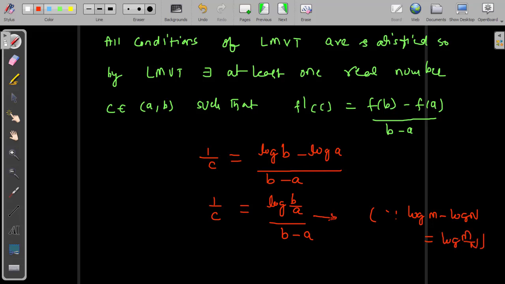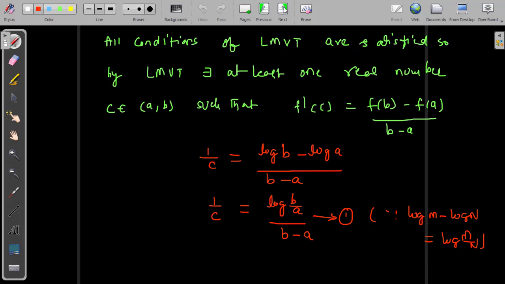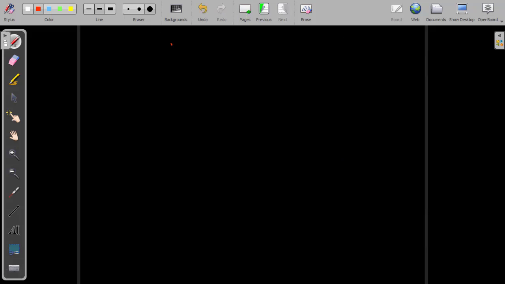Now let us suppose this is equation number 1. We cannot get the direct result which is asked, because it is asked in terms of inequality, less than, less than. So to prove this result, we again have to use our condition. We have already mentioned that c belongs to the open interval a comma b, as per this statement. We are searching for a value c in the open interval a comma b. What does c belongs to open interval a comma b mean? This can be written as a is less than c, less than b.